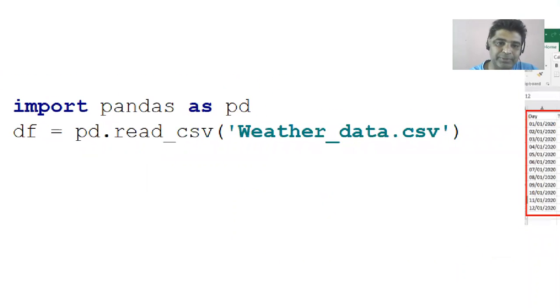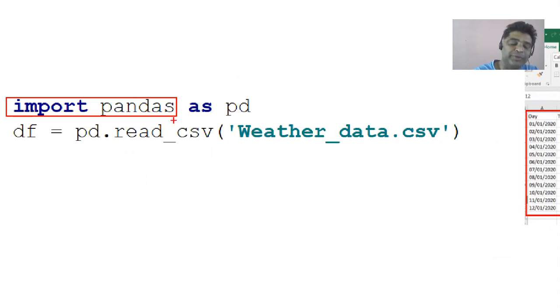To read this, the first thing I'm trying to do is import. First, you need to include pandas, just like how we did the installing of NumPy. In a similar way, we need to install pandas. In the project interpreter, or with the help of the pip installer, we can install this particular thing. And then I'm importing pandas as pd.